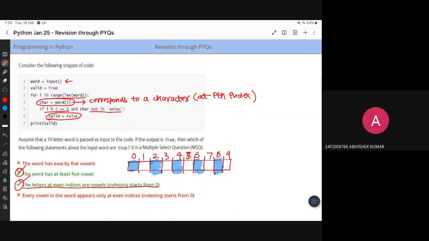So is 0 considered as even? Yes, in this case 0 is even, because 0 modulus 2 is 0. Right? So let me just move on to the next question.